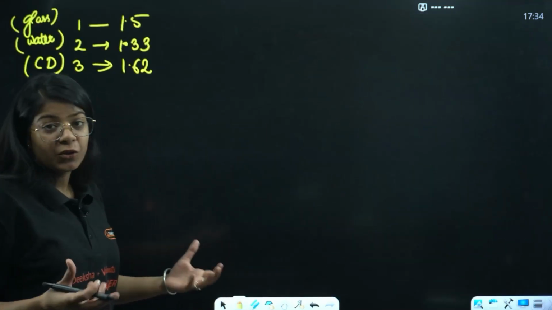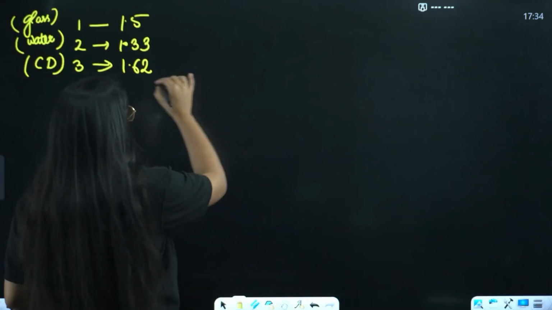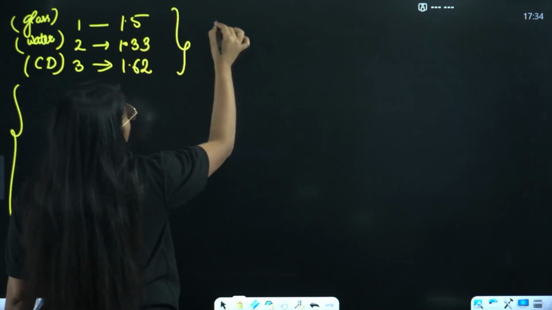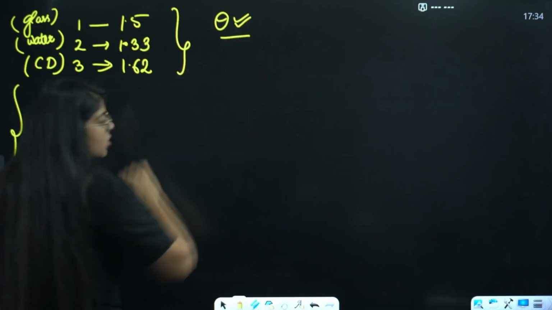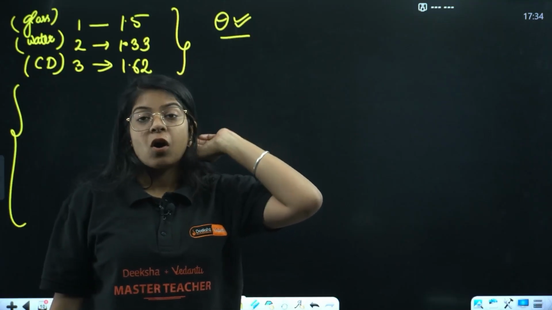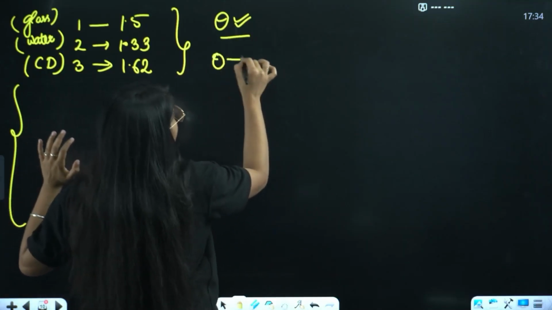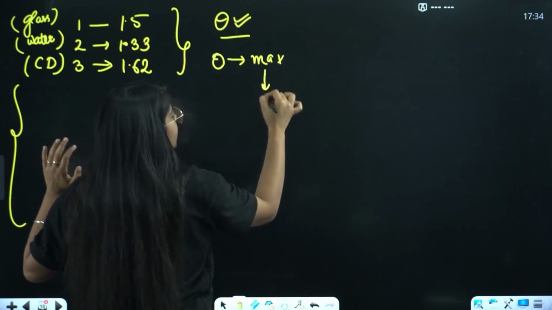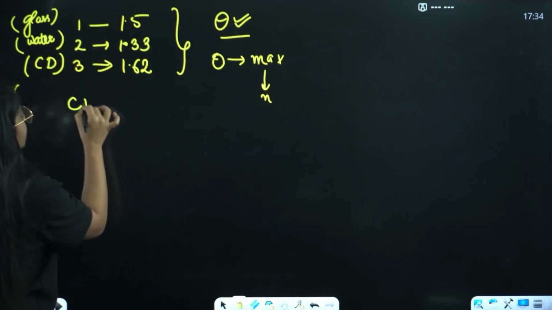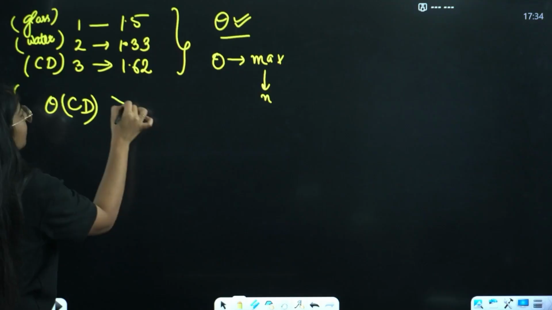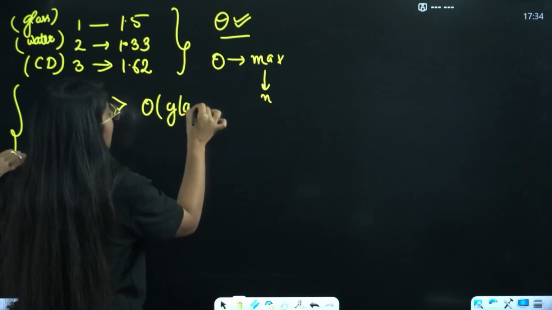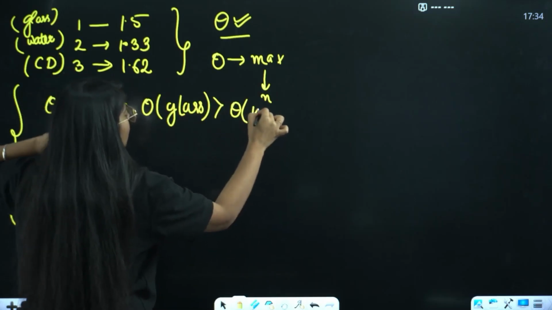Again, you don't have to read the passage for this particular question. You just have to tell where theta will be maximum if light goes from air into these media. Theta will be maximum for maximum refractive index. Whose refractive index is maximum? That is carbon disulfide. So theta of carbon disulfide will be more than theta of glass, and that will be more than theta of water.